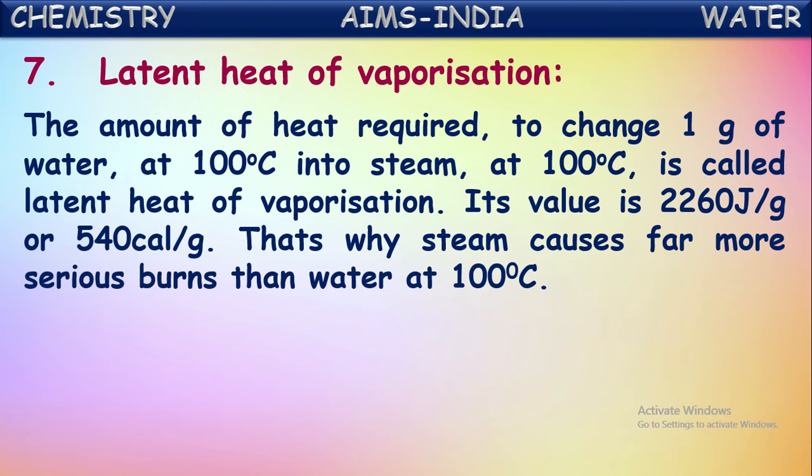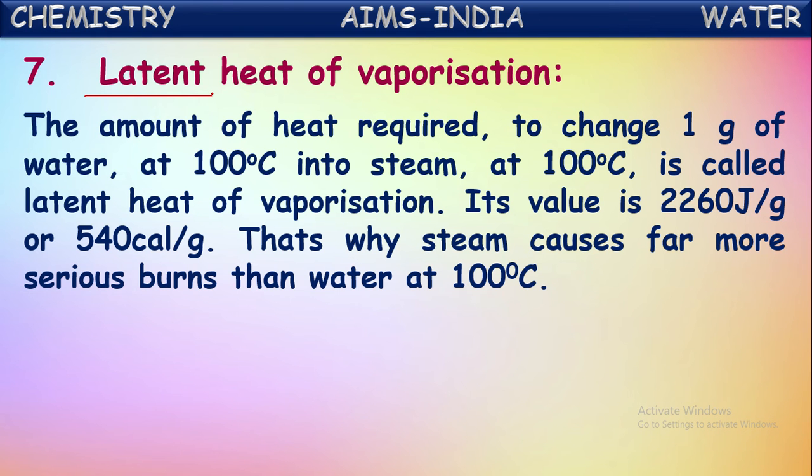Even if you continue heating, where is that heat going, where is it disappearing? The heat energy given to the water is utilized by it to convert into gaseous form, into vapor form. The amount of energy required to convert liquid into gas is called latent heat of vaporization. Here, latent means hidden.